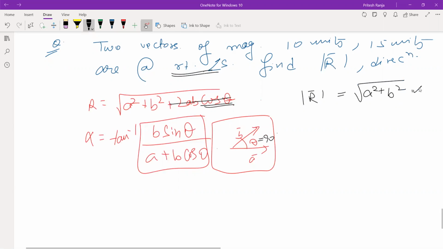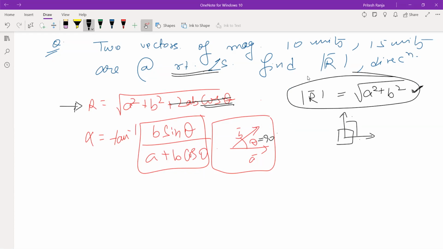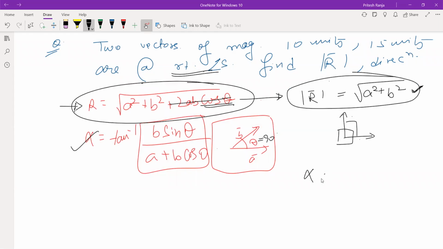And this is what we have to use when the two vectors are acting at right angle. Right? This is what we have learned before going into this formula, that if they are at 90 degree, this will be the way to find resultant. And we also got this way using the same expression. Whereas if you see this, let us check what alpha will be. Tan inverse, ये मान लिया a वेक्टर का मैग्नीट्यूड है, ये b वेक्टर का मैग्नीट्यूड है.